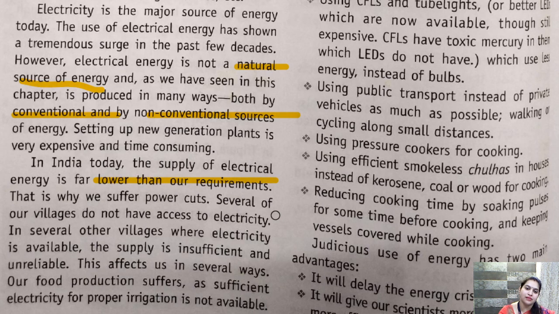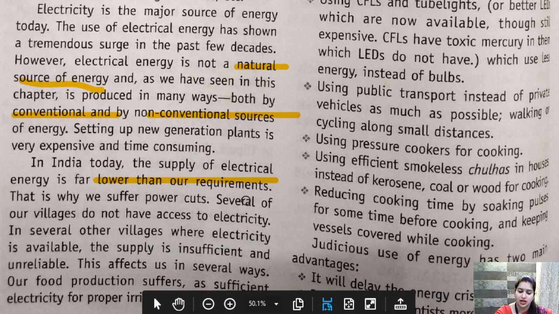There is a time slot for electricity to come and go, and I hope most of you know about it: कुछ घंटों के लिए लाइट होती है, फिर कट जाती है, फिर लाइट होती है, फिर कट जाती है. So 24 hours electricity supply is not there even today in the villages and towns. India is still lagging behind in electricity consumption.